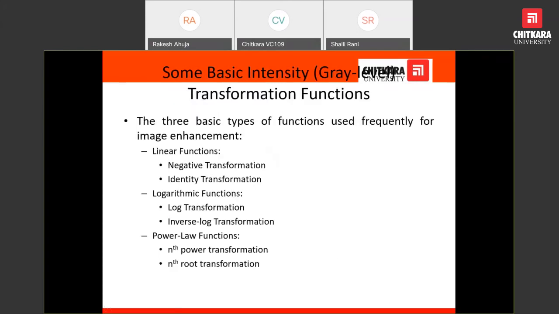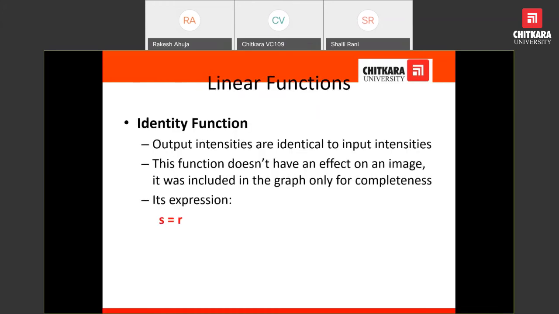Other transformations are also available. Basic types of functions are frequently used for enhancing image quality. Linear functions include negative transformation and identity transformation. In logarithm functions, there are log transformation and inverse log transformation. And in power law, we will discuss nth power transformation and nth root transformation. Identity function means the input intensity is the same as the output intensity, so there is no change in the picture.